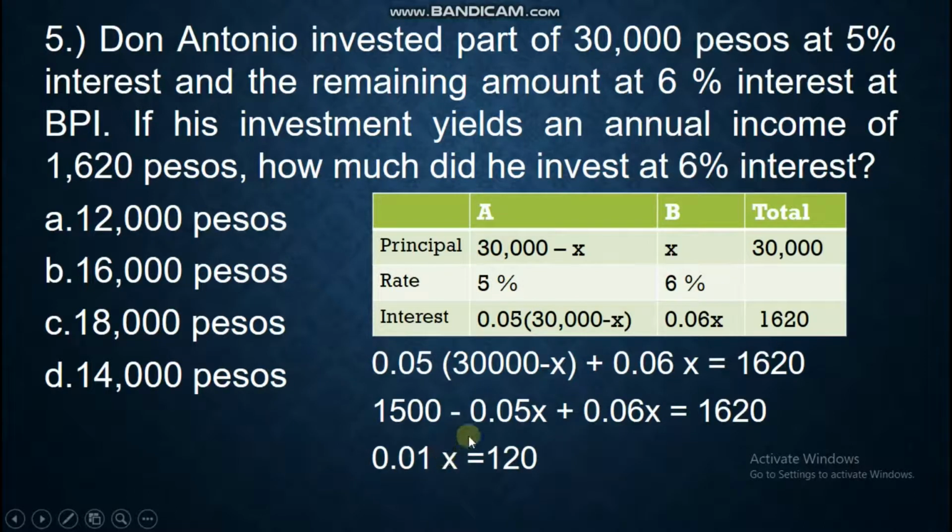You will have negative 0.05x plus 0.06x is 0.01x. And then you transpose it or use the additive inverse, you will have 1,620 minus 1,500 is 120. Divide both sides, we will have an answer of 12,000. So the answer for number 5 is letter A. 12,000 pesos was invested at 6% interest.